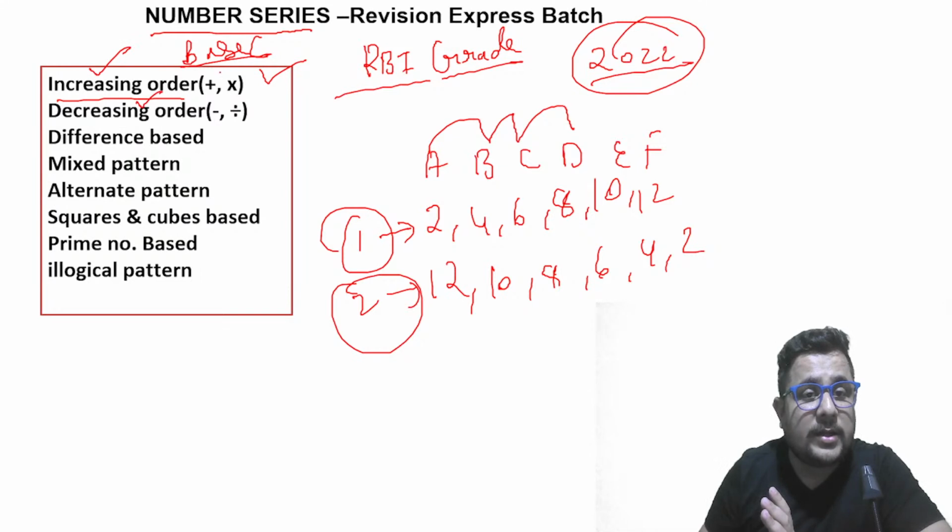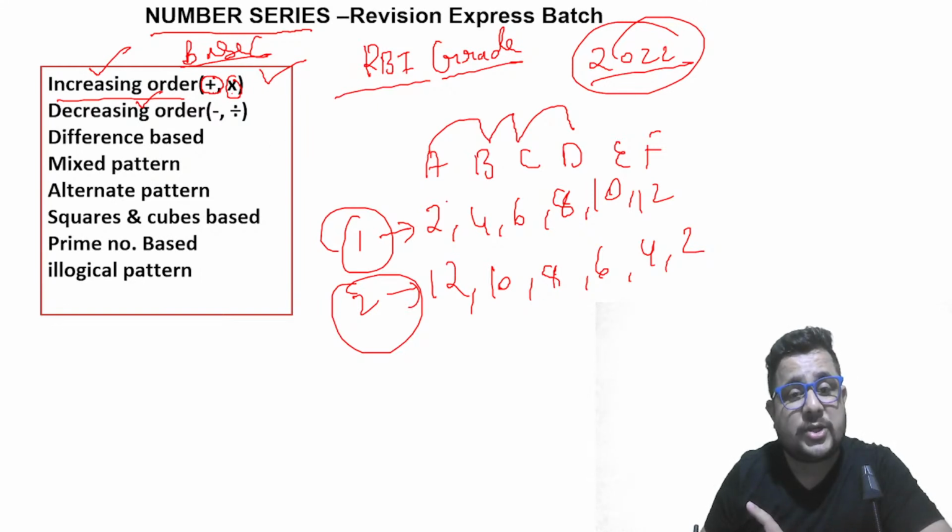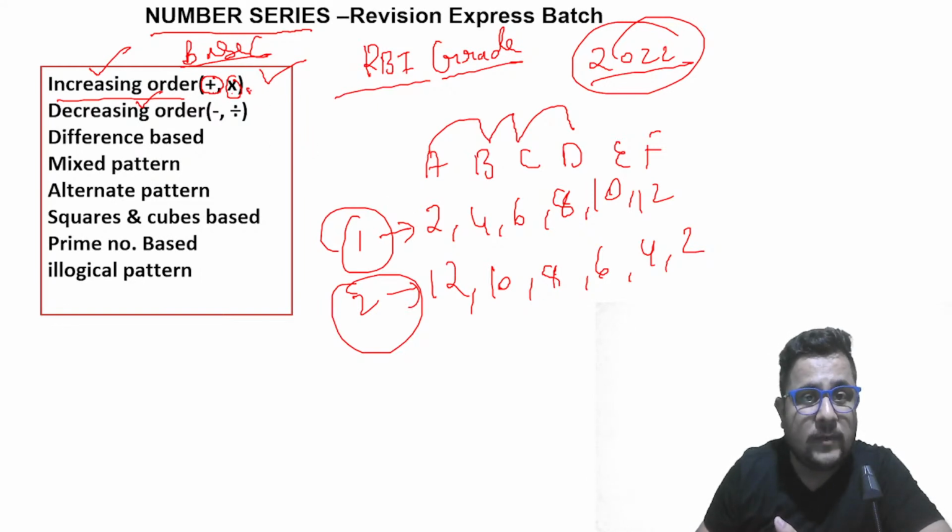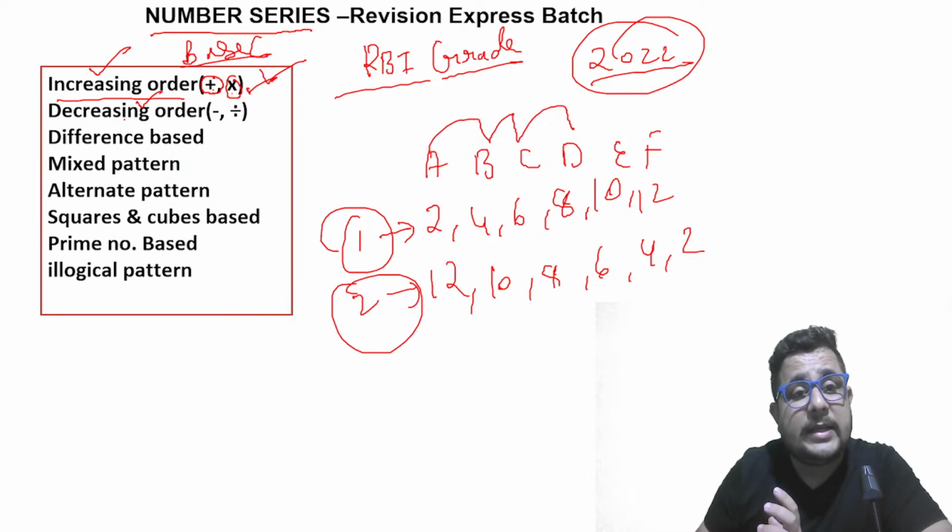If it is increasing order, then you can go with two mathematical operations: it can be based on addition or multiplication. If the difference is huge, then you will go with multiplication. If it is less, then you will go with addition. Keep this in your mind. So that is the first point, very important. Second is decreasing order.